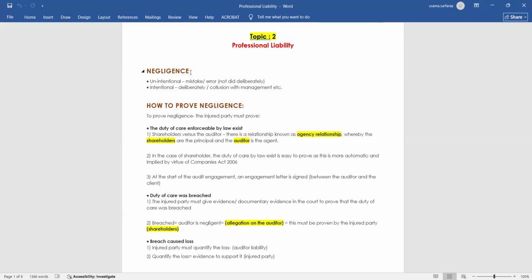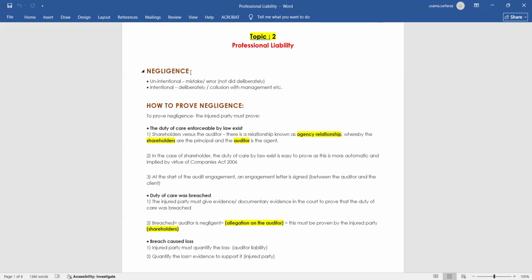The first one is that a duty of care enforceable by law exists. The second one, the duty of care was breached. The third one, the breach caused loss. The first one, the duty of care enforceable by law: in the case of auditor and shareholder, there is a relationship called agency relationship, in which the principals are the shareholders and the agent is the auditor, because the auditor works for the best interest of the shareholder.